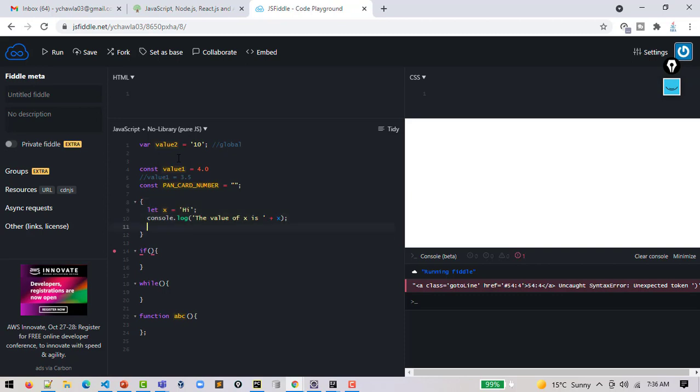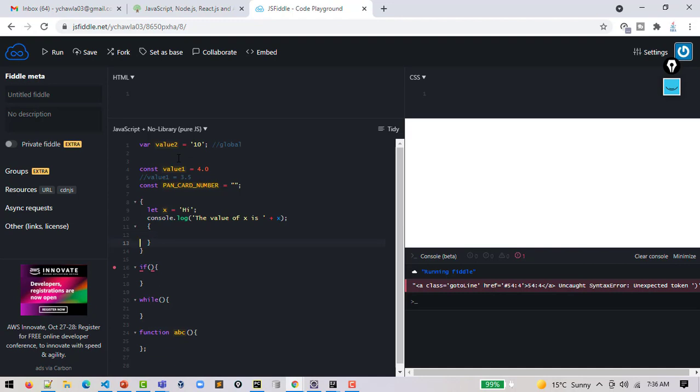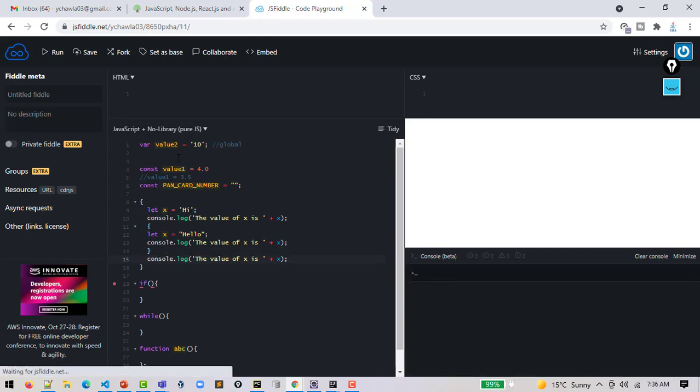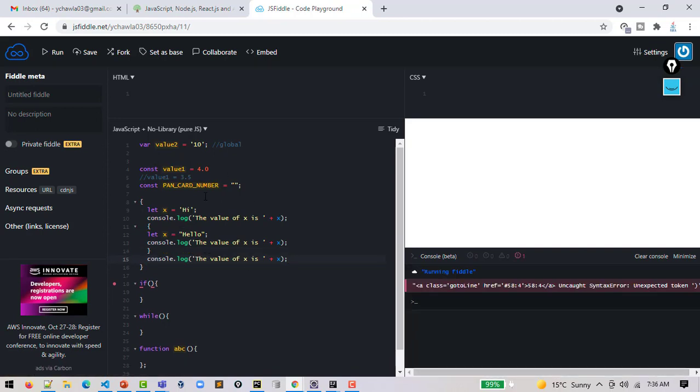Okay. And if I introduce an inner block over here, and say the inner block has a value with the name hello, then the inner block will show me the value hello, and the outer block will show me the value hi. Let me just remove all that right now.